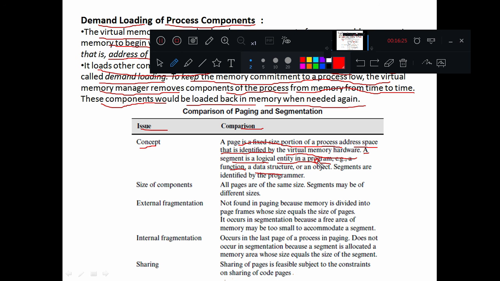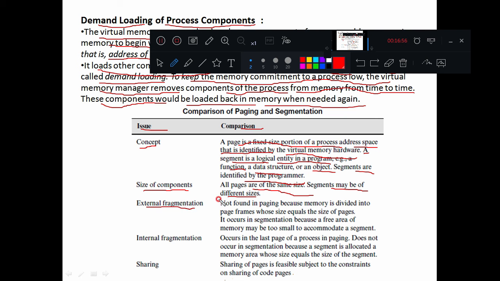A segment is a logical entity in a program, for example a function, data structure or an object, but segments are identified by the programmer, and pages are identified by the virtual memory hardware. Next, the size of the components. All pages are of the same size, but segments may be of different sizes. All pages are of fixed size and segments are of variable sizes.